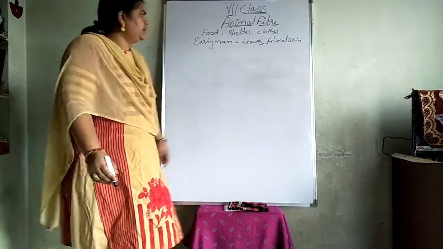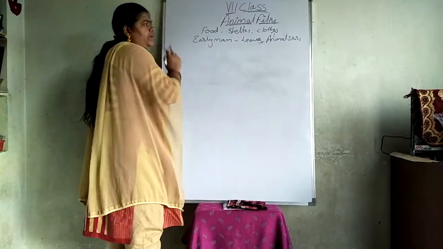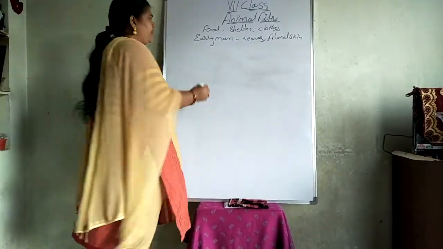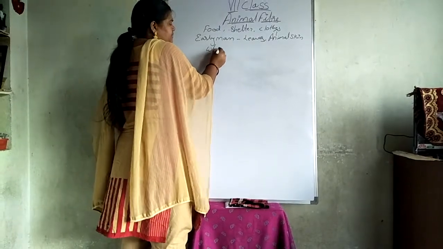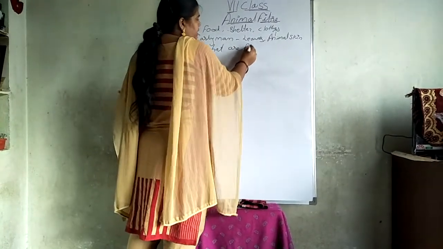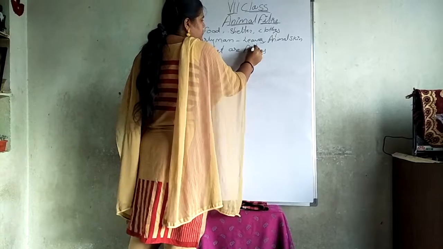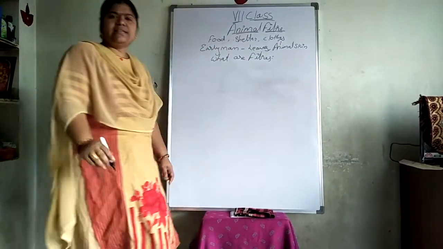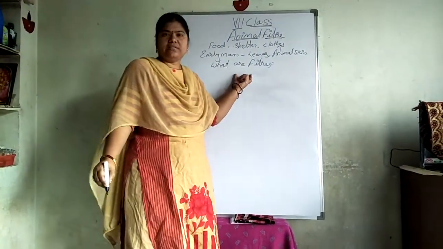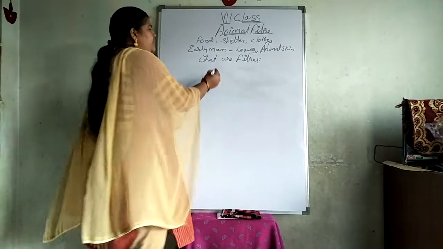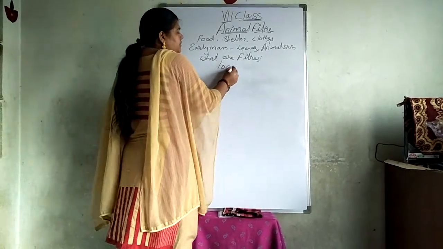From prehistoric time until now, there are many changes in our dresses. Next, when we are talking about this topic, we have to talk about what are fibers. Already in 6th class, I discussed what are fibers. Fibers are long threads.